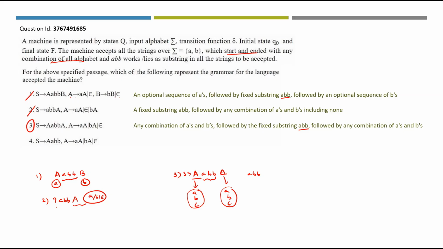What about option 4? It's just the same as option 2, but the variable is placed in the beginning. We have A, B, B. This A can be A, B or epsilon. What about the ending? There is no specification. Any combinations of A's and B's followed by fixed substring A, B, B. But they have not mentioned anything about the ending. So here the starting is missing and here the ending is missing. That's why we are ruling out option 4 also.